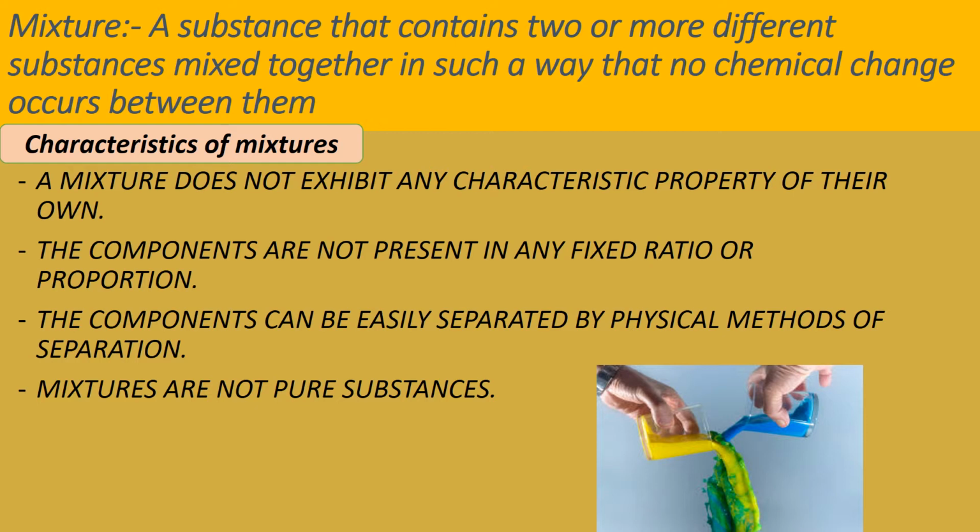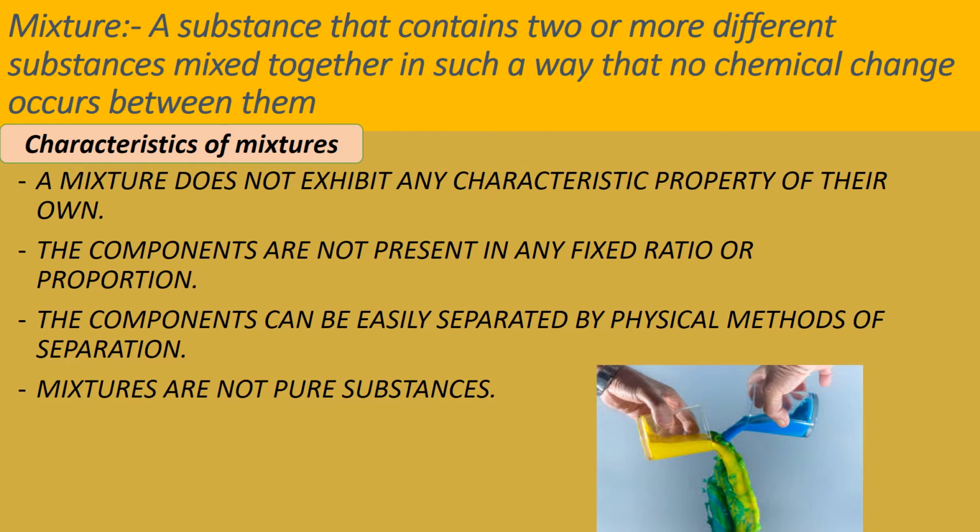A mixture does not show its own characteristic property. It exhibits the properties of the original substances that are present in the mixture. The components or constituents are not present in any fixed ratio or proportion, and they can be easily separated by physical methods of separation.